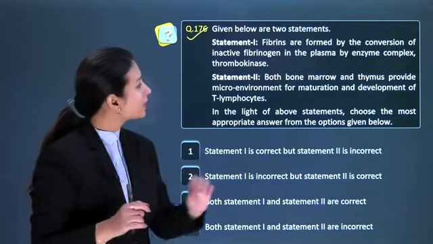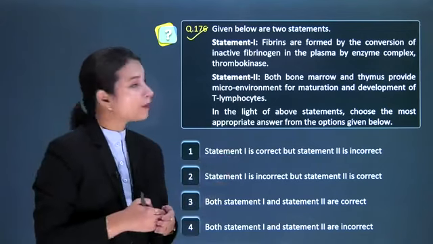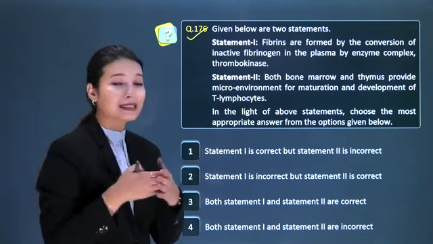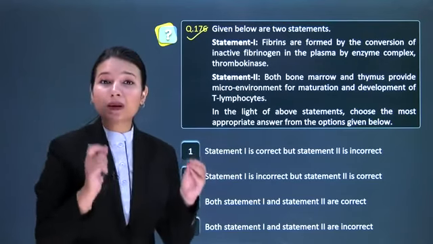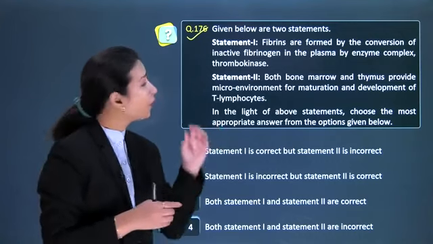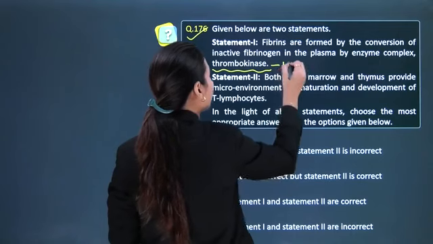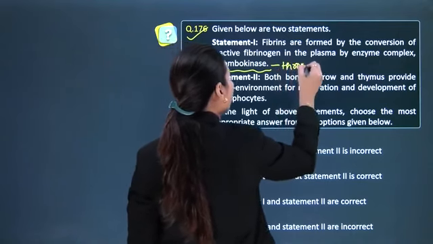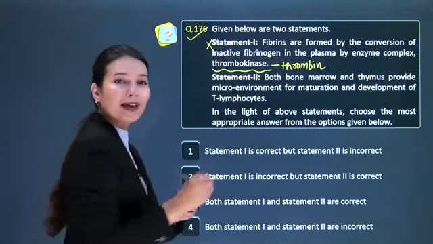So पहला statement है fibrins are formed by the conversion of inactive fibrinogen in the plasma by enzyme complex thrombokinase. Now students, ये statement बिल्कुल गलत है because fibrins are formed by conversion of fibrinogens by thrombin. So यहाँ पे statement 1 गलत हो गया.